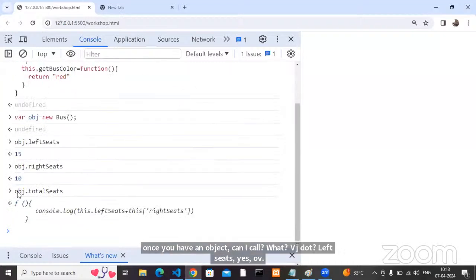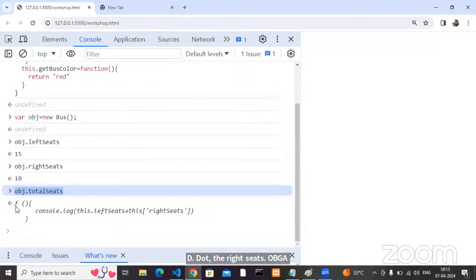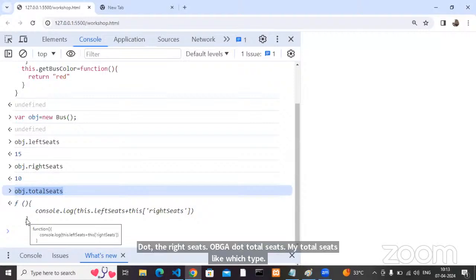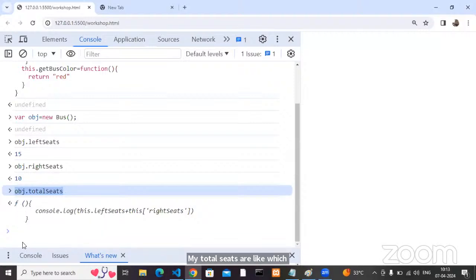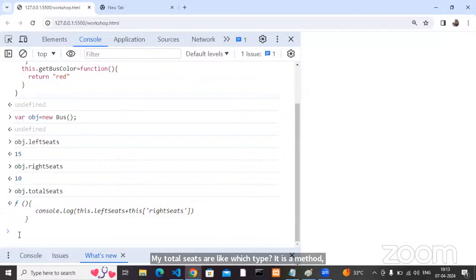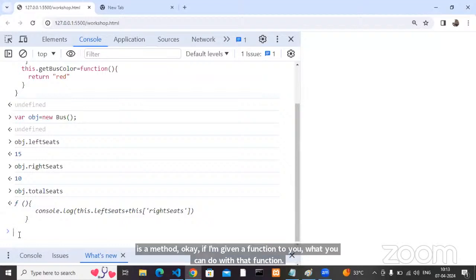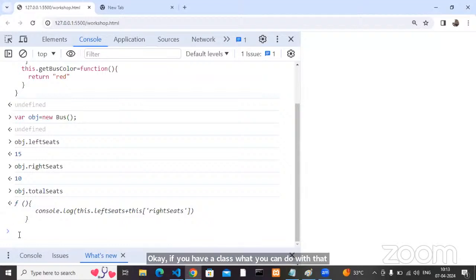My totalSeats, which type is it? It is a method, right? If it is a method, what can you do? If I give a function to you, what can you do with that function? If you have a class, what can you do with that class? You have to create an object. If it is a method, you have to call it. If it is a function, you have to call it. If it is a variable, you can use it. Yes or no?